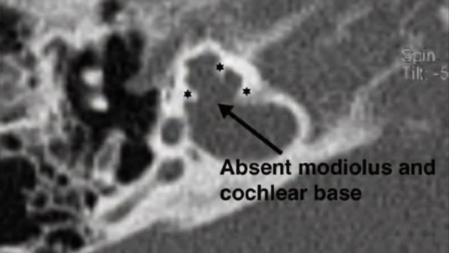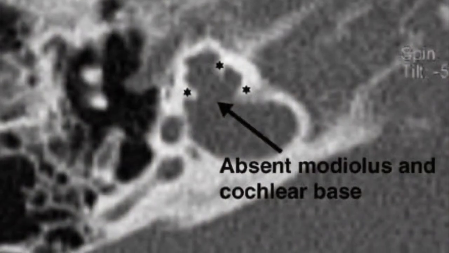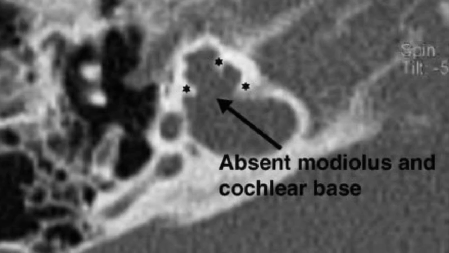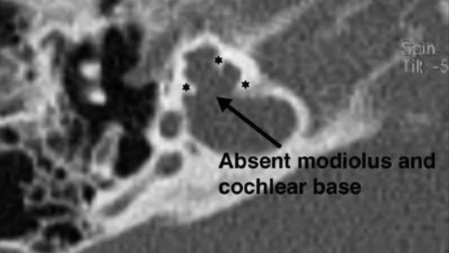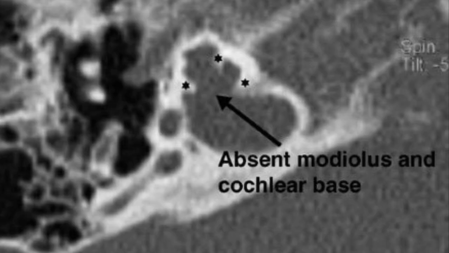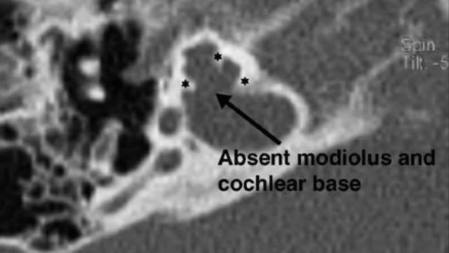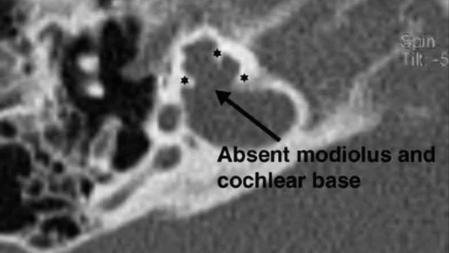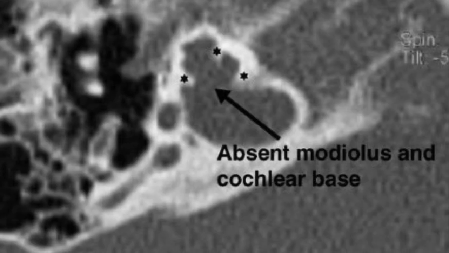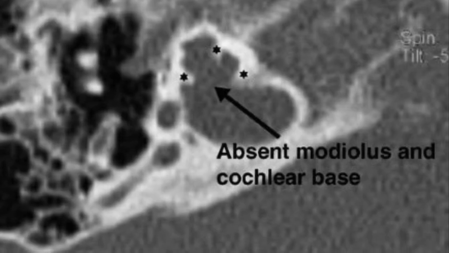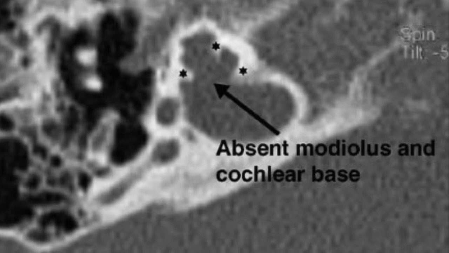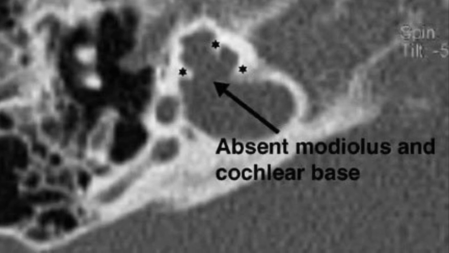In IP3, the modiolus is absent with the interscalar septum present. It is mostly X-linked deafness with a defect between the internal auditory canal and cochlea. There is a 100% chance of gusher, and here a full banded lateral wall electrode is used as the cochlear implant. Facial nerve anomaly may be present with this IP3.